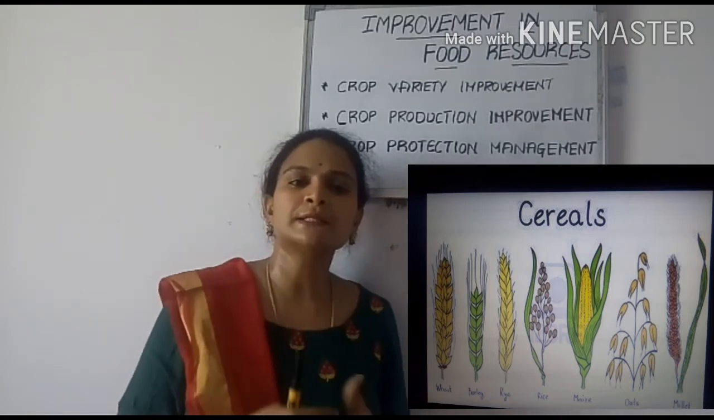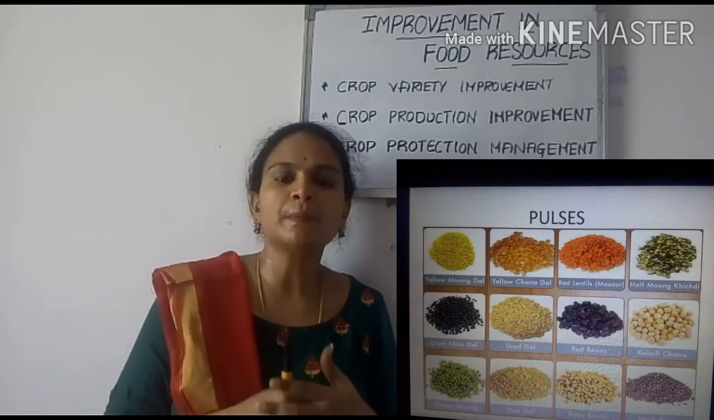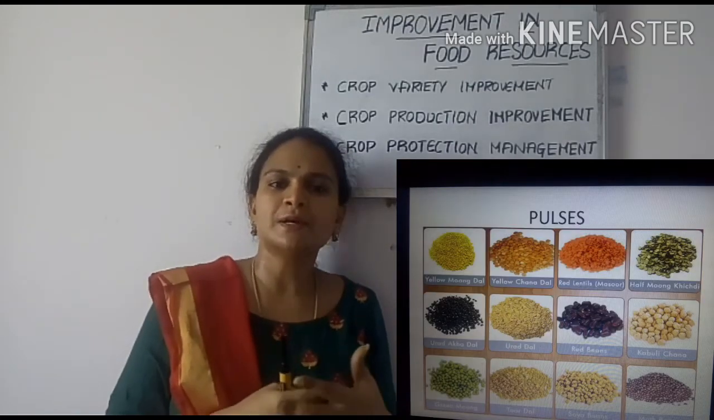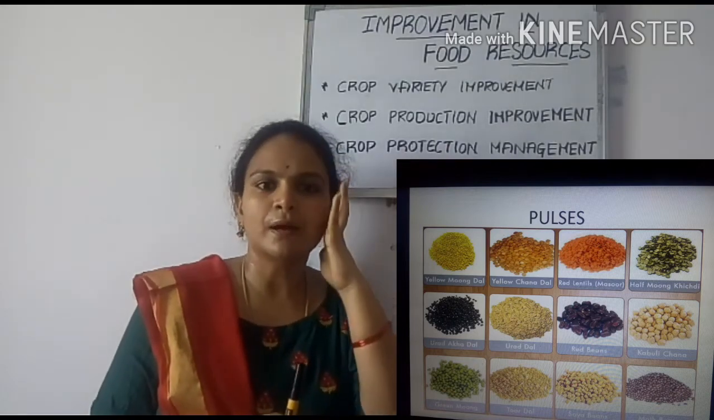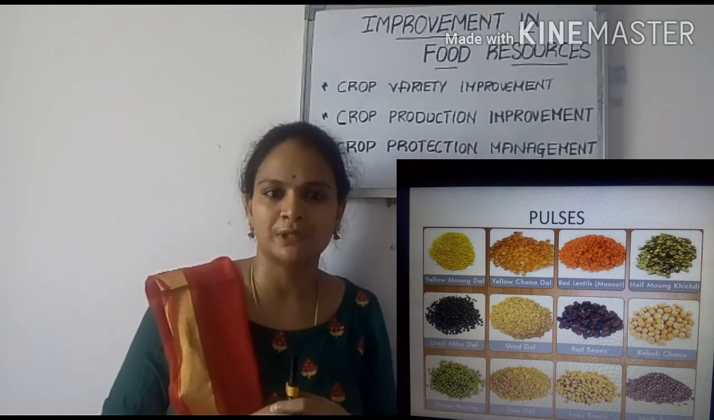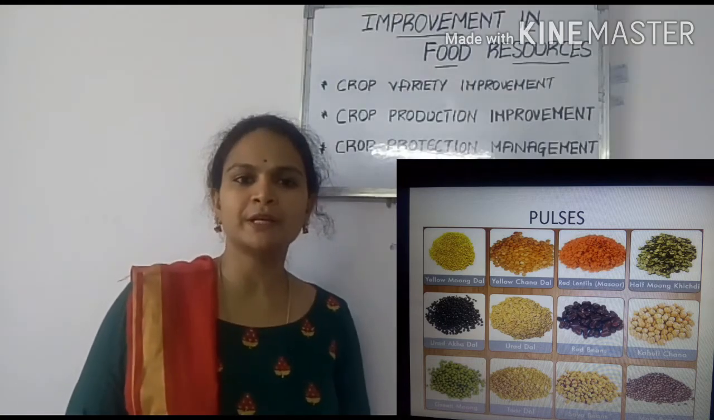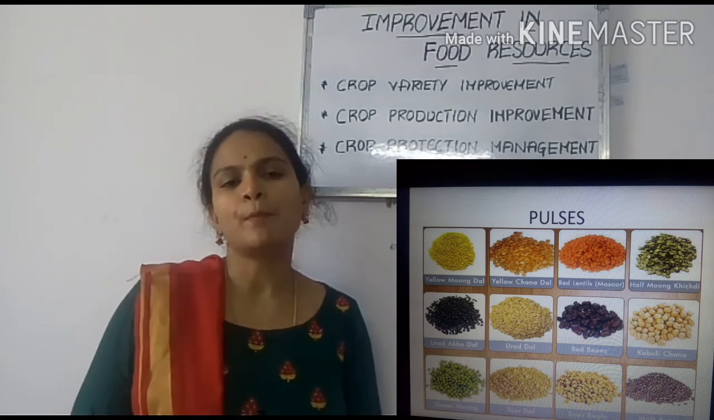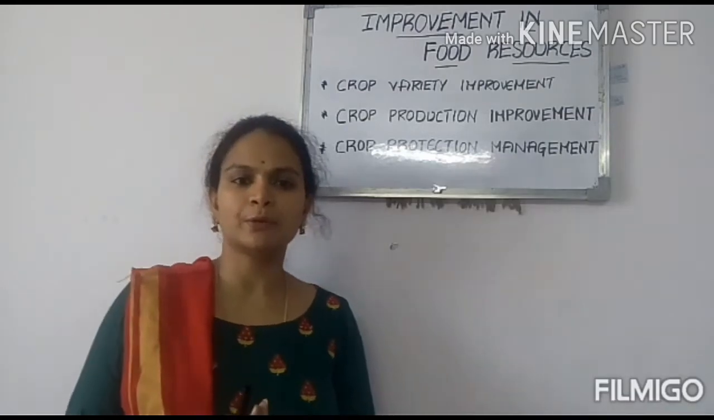Okay, the next set of food crops we grow are pulses. What are pulses actually? Pulses are nothing but all the different types of dals: Bengal gram, green gram, pigeon pea, all these seeds which are rich in proteins. When we consume this protein rich food, it helps in body building. Understand?